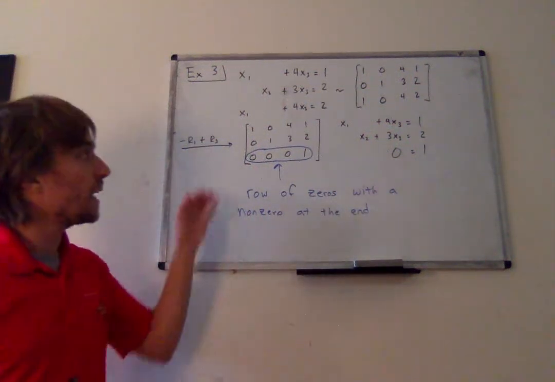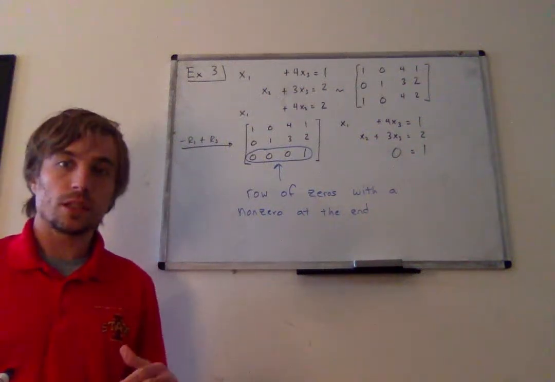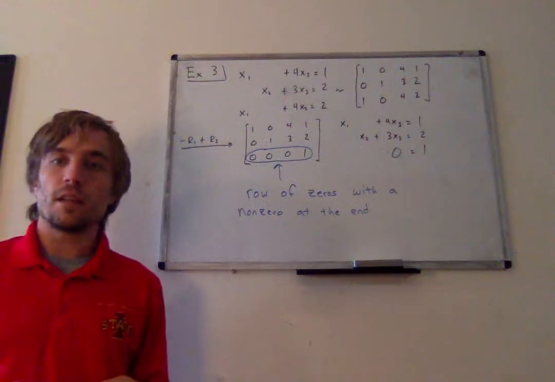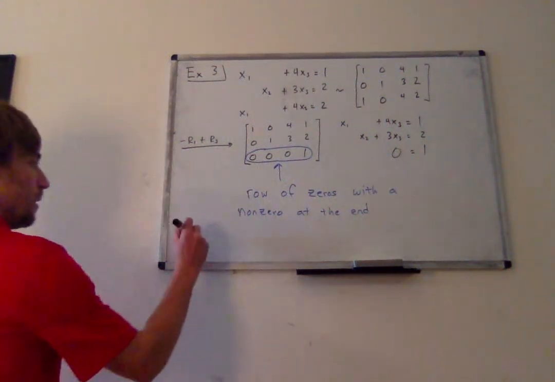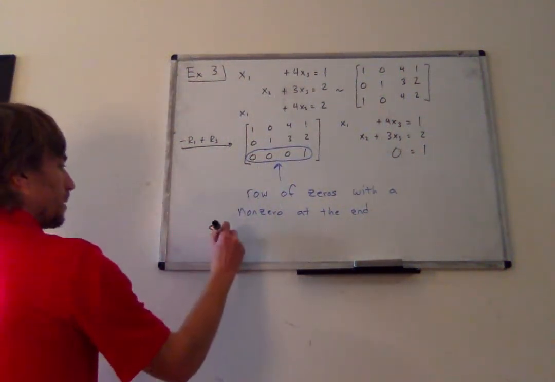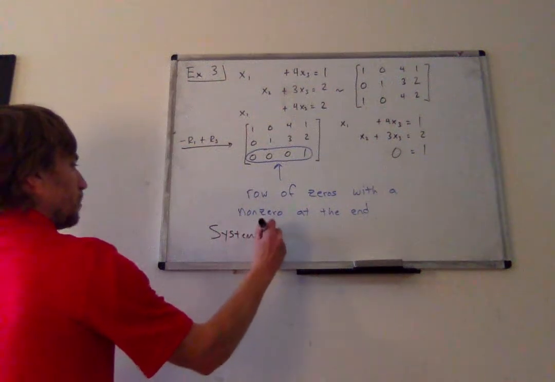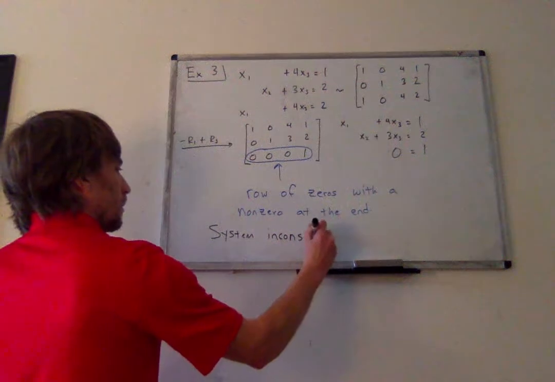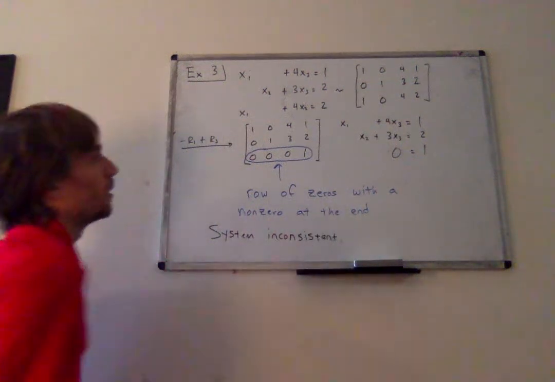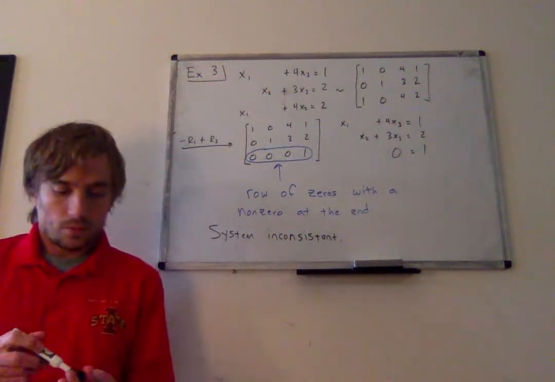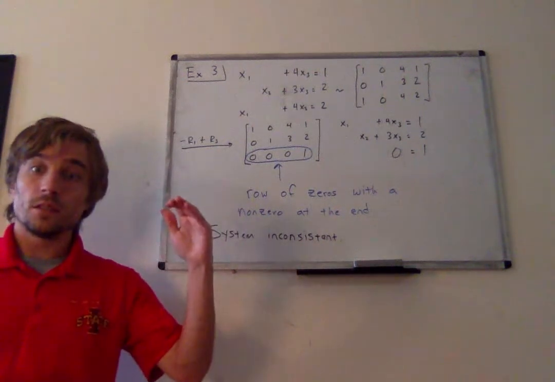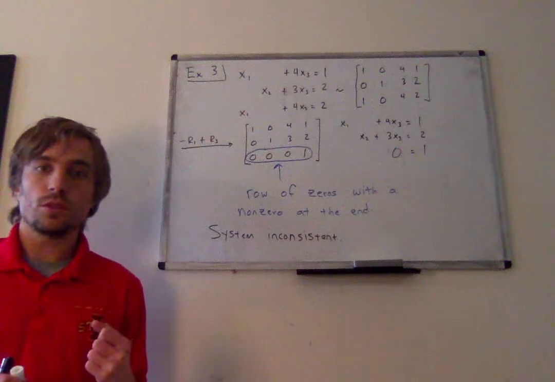And so it turns out that any time I can row reduce a matrix and get something like this, that means that my system is inconsistent, meaning there just is no solution. So, if you row reduce your matrix and each variable gets locked in, then you've got a unique solution.